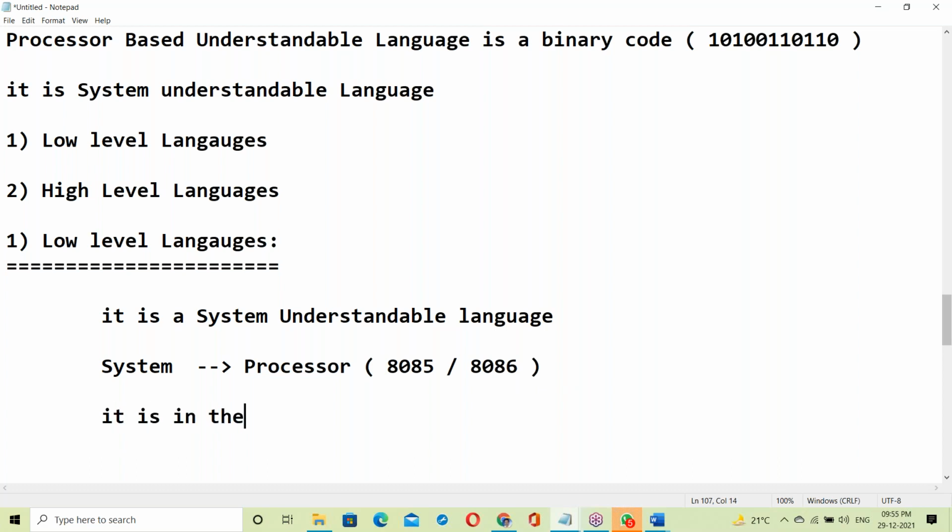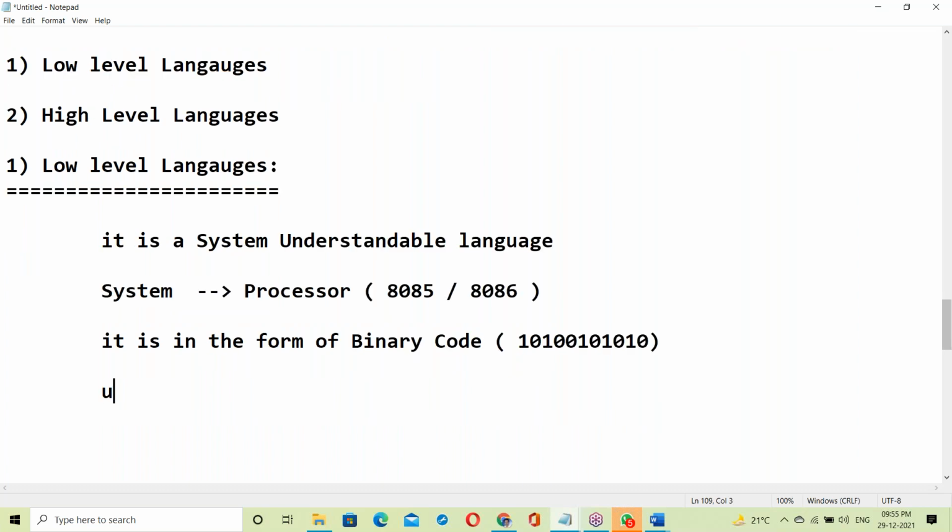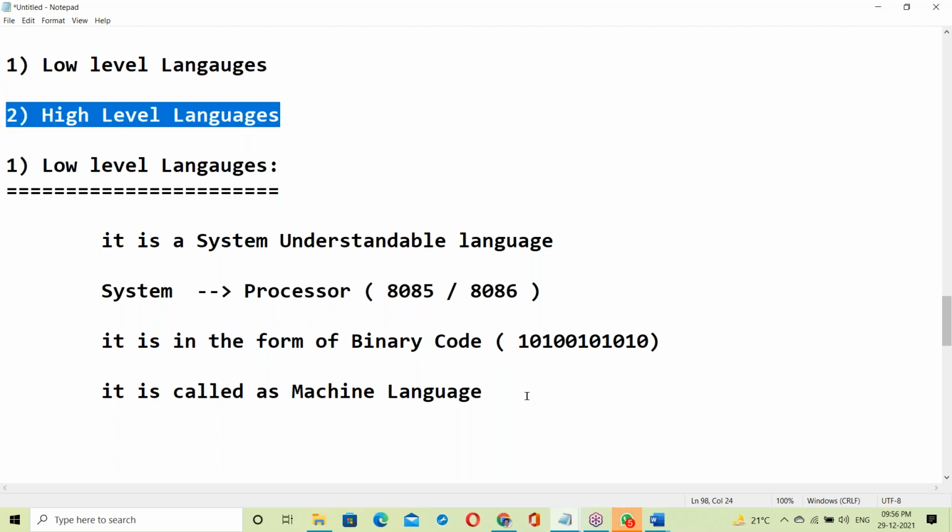It is in the form of binary code, like a zeros and ones format. It is called machine language. Low level language is called machine language. Next, high level language. About high level language.